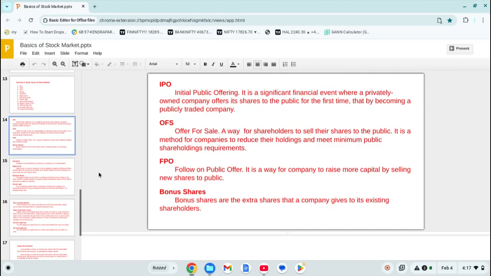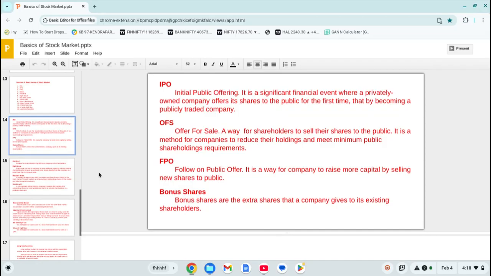Before offering to the public, it was a privately owned company, and after the offering, it becomes a publicly traded company. Now come to our second term, OFS, that is offer for sale, a way for shareholders to sell their shares to the public. It is a method for companies to reduce their holdings and meet minimum public shareholding requirements. So what happens in a company? There are some co-founders, there are some investors, and all the 100% share is distributed between them.